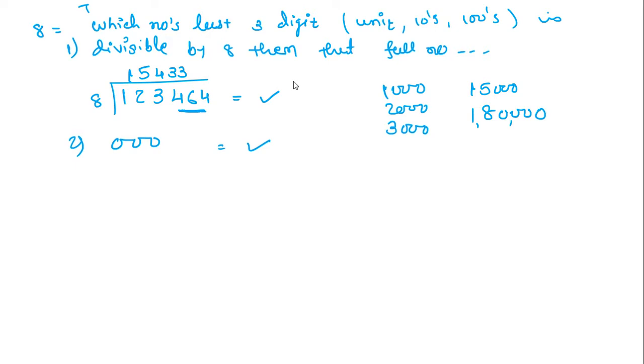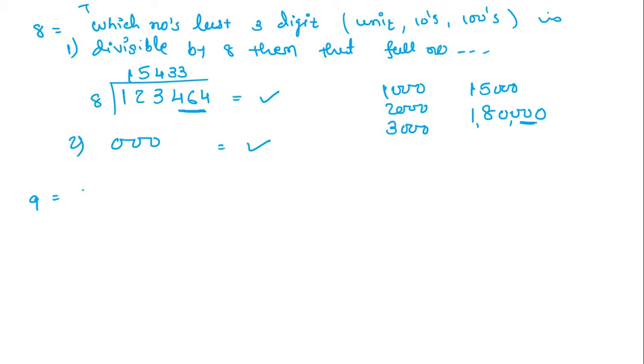If the last three digits are 0, then that is divisible by 8. It doesn't matter, minimum three zeros should be there. 40 can be there, 50 can be there, 60 can be there. If three zeros are there, then that number is divisible by 8. Okay, 9.